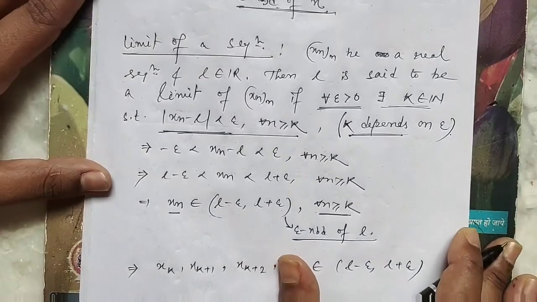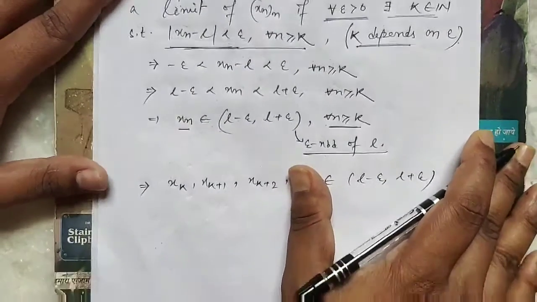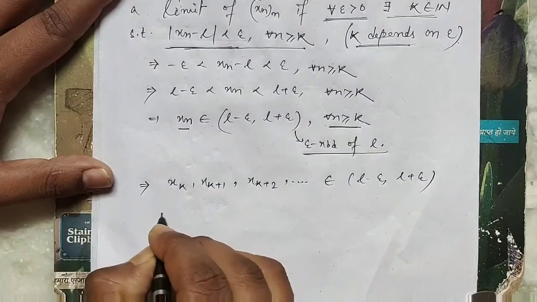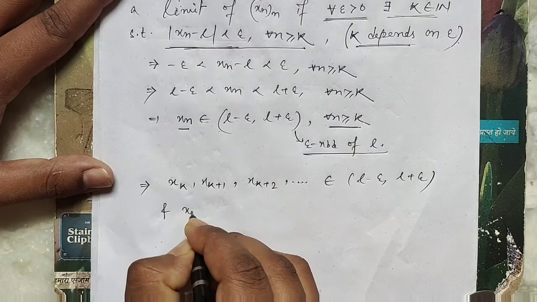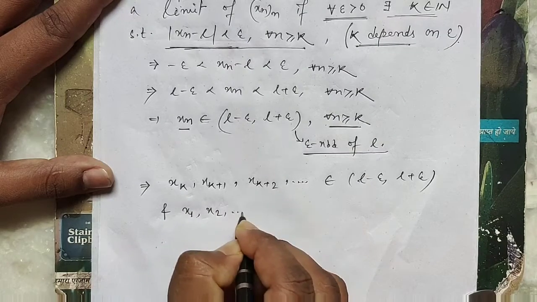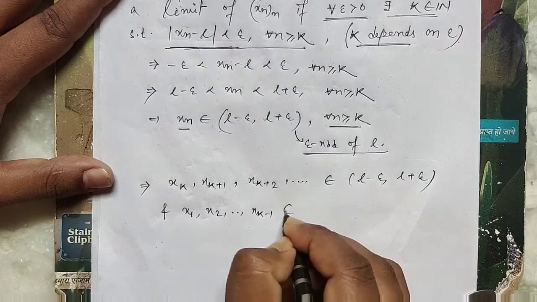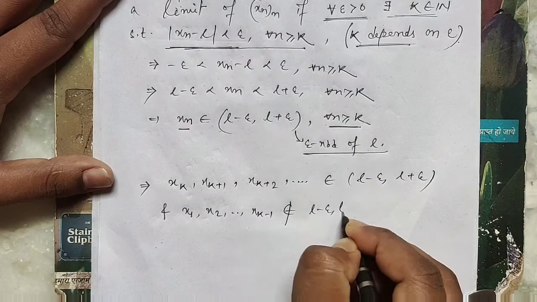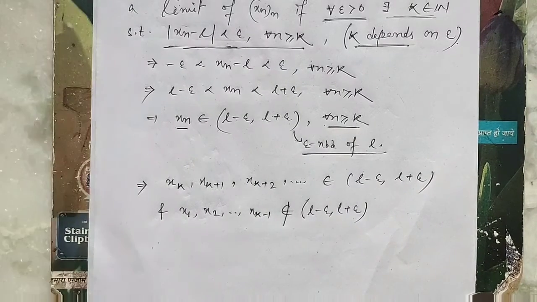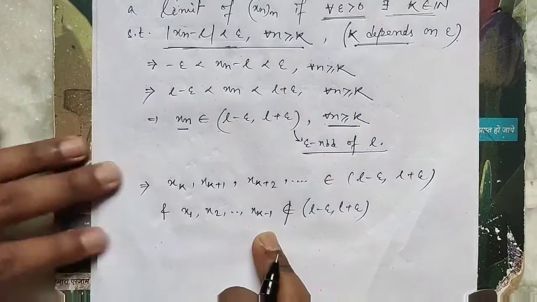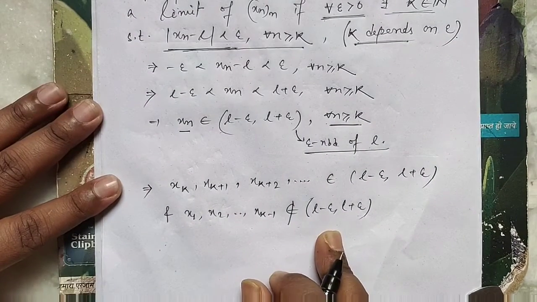So this actually says x1, x2, up to xk minus 1 may not belong to L minus epsilon, L plus epsilon, okay. Those elements do not belong to this.